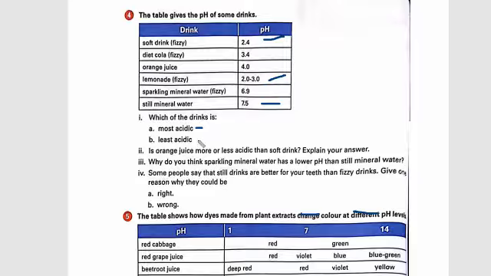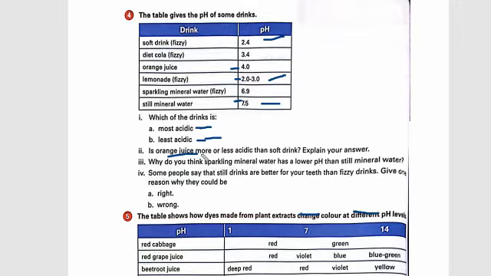Then the same is the case with the least acidic. You are supposed to give the answer for when it is considered least acidic. Do you think 7.5 is least acidic, or 4.0, or 2.0 or 3.0? Which one do you think is least acidic? Write the name of that drink in your notebook, but just understand this concept. Use your knowledge now and solve this answer.